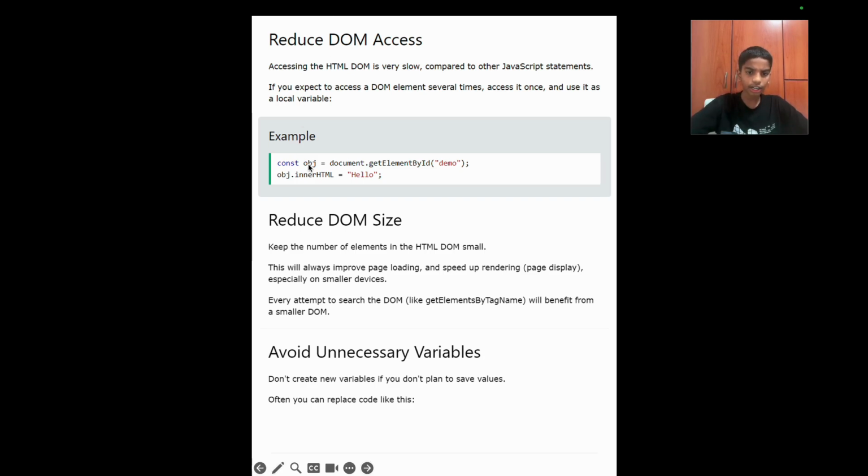So now as you can see over here, here's an example of us using DOM and giving it the value of a variable. We have declared a variable called obj using the const keyword, and we have given it the value of document.getElementById("demo"). So the HTML element which has the ID of demo will be represented by this variable. And then we can easily change it with obj.innerHTML equals "Hello". Then the HTML tag which has this ID will be updated and replace the thing it was holding before.